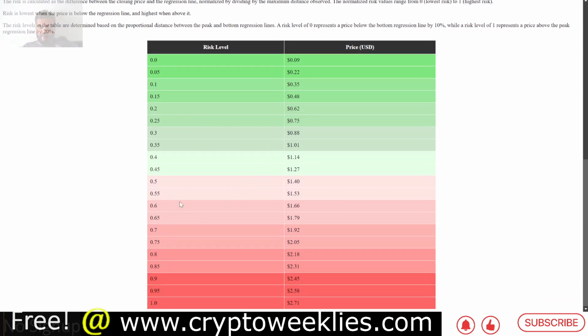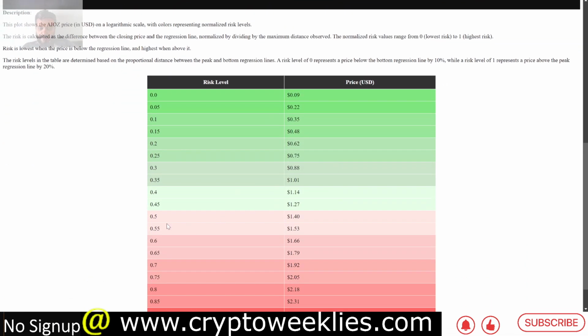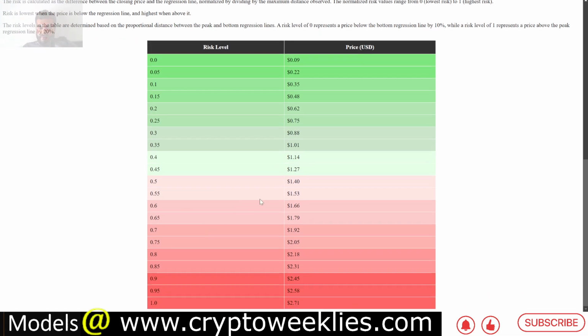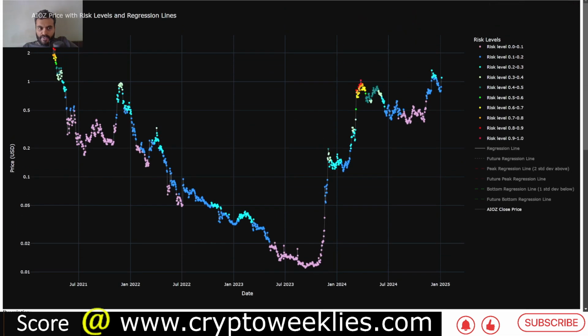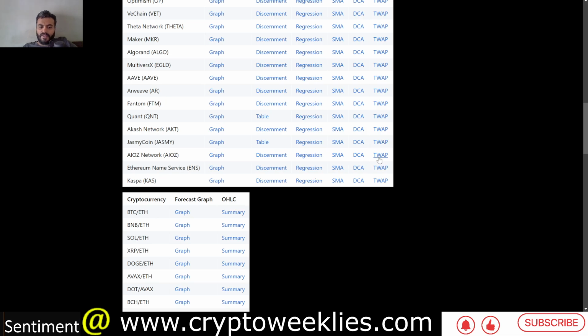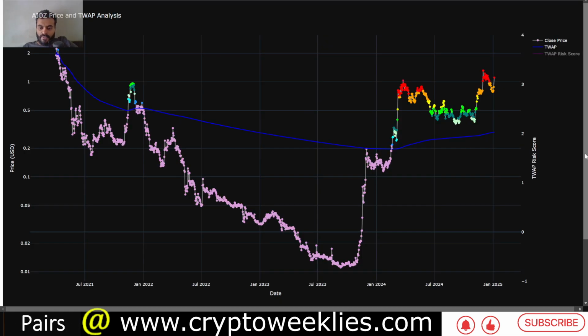If you are looking for prices at some of the key levels, between 50% and 80% risk, $1.40 and $2.18 are the targets per the model. These are the shorter-term targets, and 90% and 100% risk in the short term is between $2.45 and $2.71. In terms of the time-weighted average price, this is a fairly new crypto, so it has not spent much time in the bull run below the time-weighted average price, which is at around 29 cents.